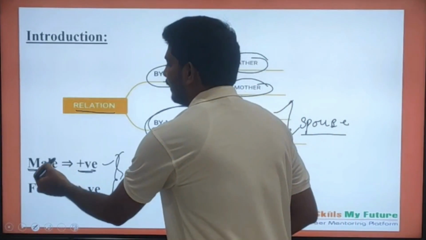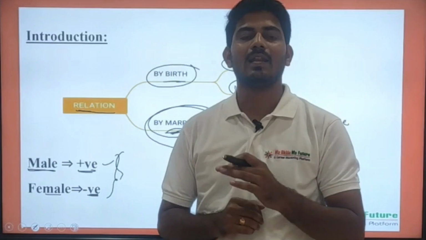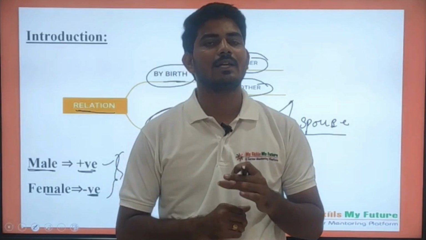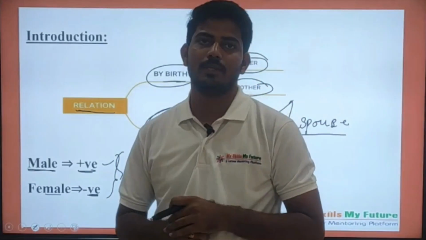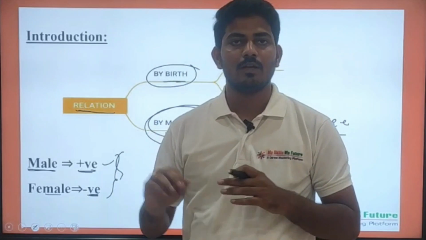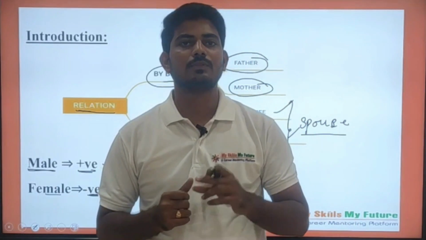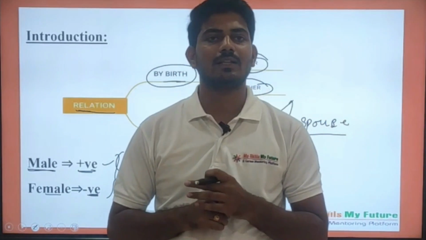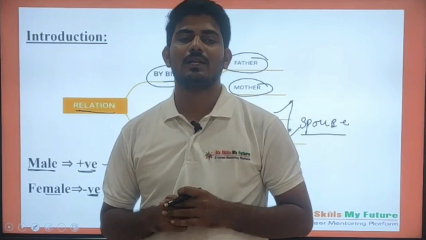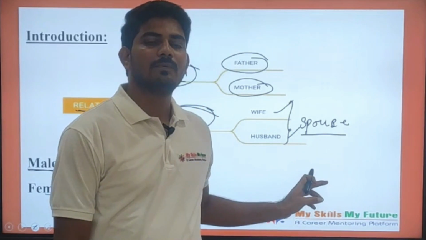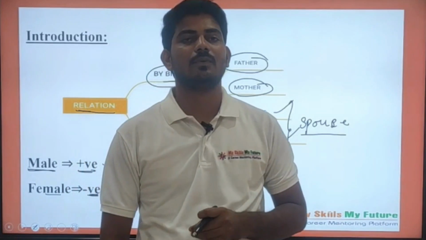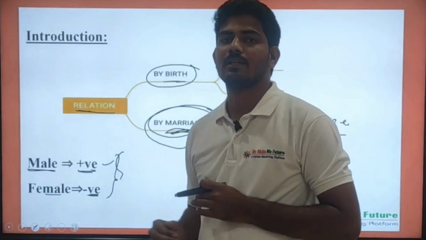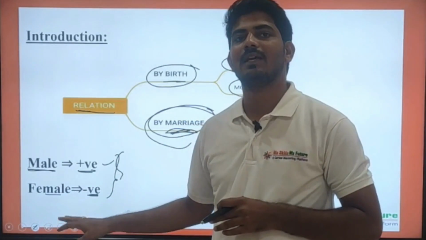So I am repeating again. The relation which is established by one's own blood, we call it a blood relation. Generally, the blood relation is established in two ways, by birth and by marriage. By birth, father and mother relations come to you, and by marriage, wife and husband relationships come to you. Generally, wife and husband relationship is a spouse relation. In blood relation, a male relation is denoted with a positive symbol and a female with a negative symbol.